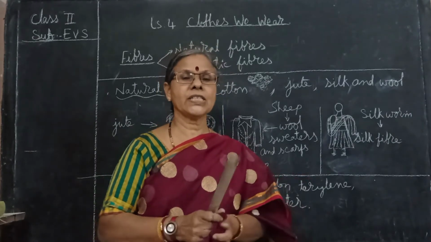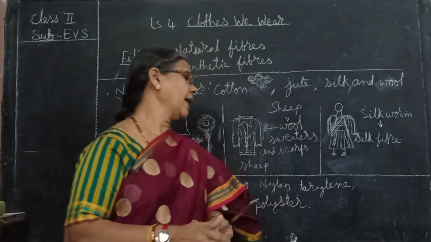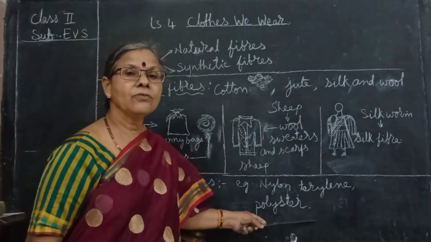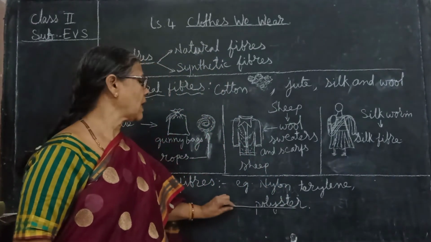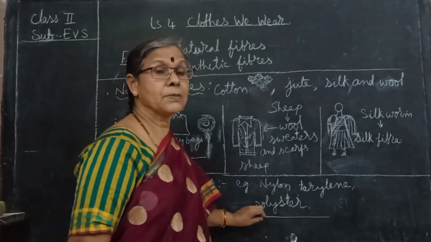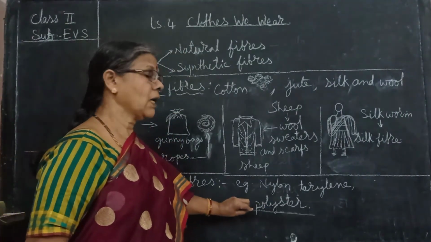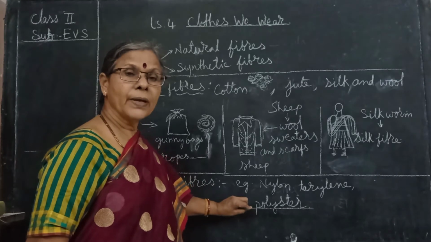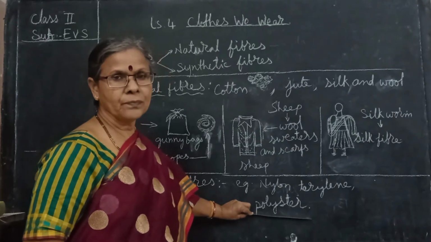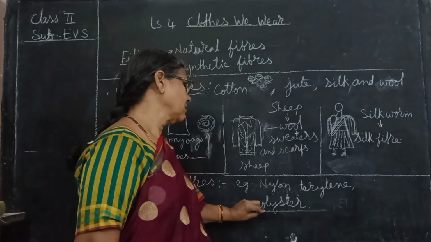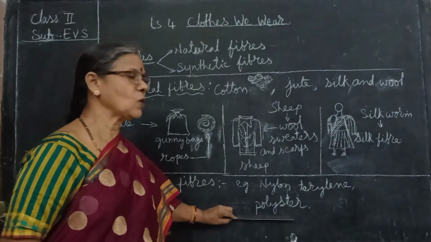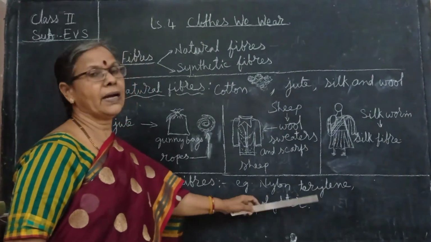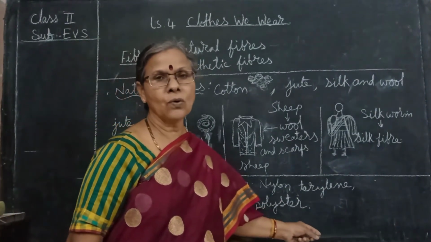If you crush it, it will not get wrinkled, and it will dry very soon. These artificial fibers are very light and good looking, very nice, smooth also, and this will not absorb the water.